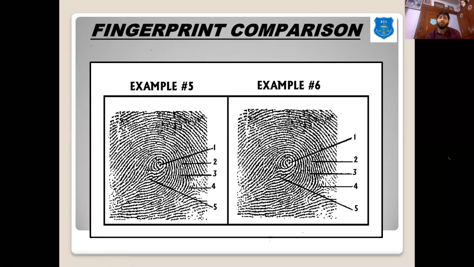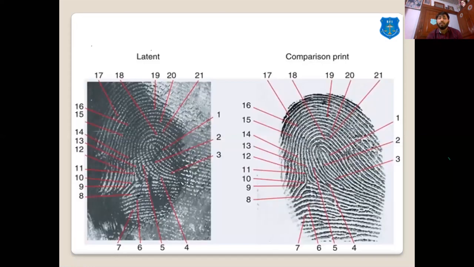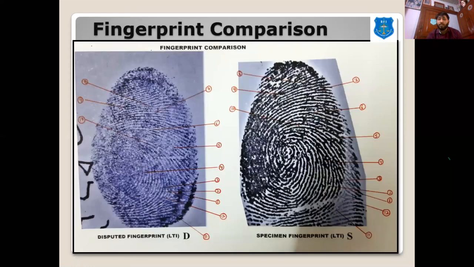But in India, if only 8 ridge characteristics are matching, we can conclude that both the fingerprints belong to the same person. This is a report prepared by me.